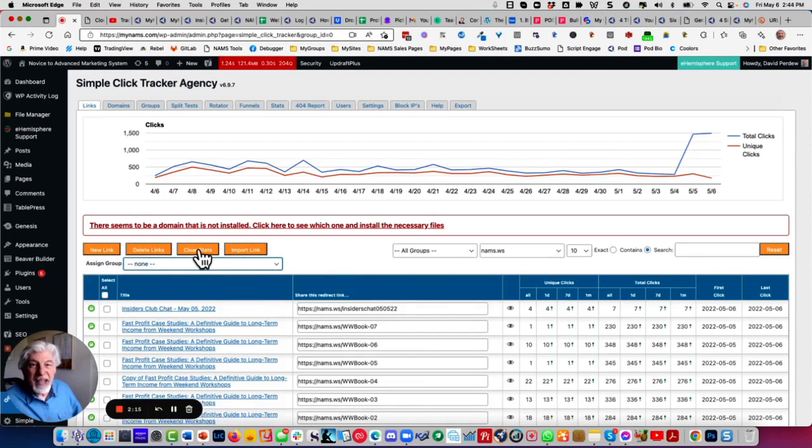You can clear the stats. I don't recommend doing that, but you can do it. We want to allow you to do that. You can actually import links if you're coming from another tool. You just have to fit into the CSV file that we give you as well.